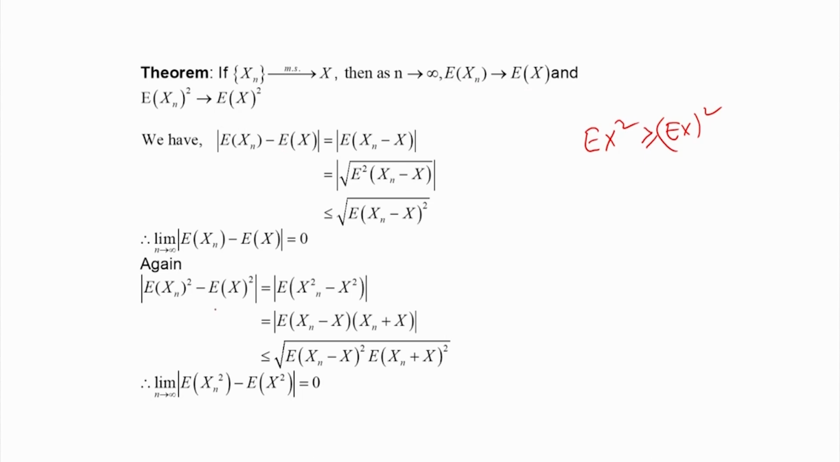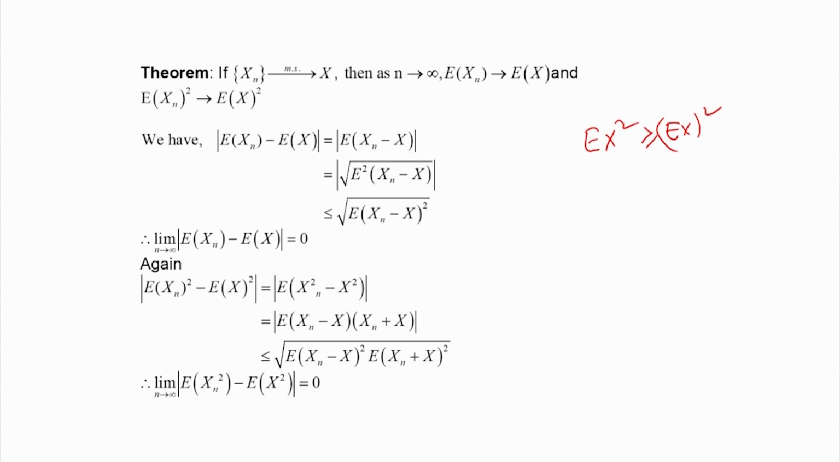The same is true for E of x_n square. Now, let us consider E of x_n square minus E of x square, that is, the modulus of E of (x_n square minus x square). We took E outside. Now, if I factorize this, that is equal to the modulus of E of (x_n minus x) into (x_n plus x).